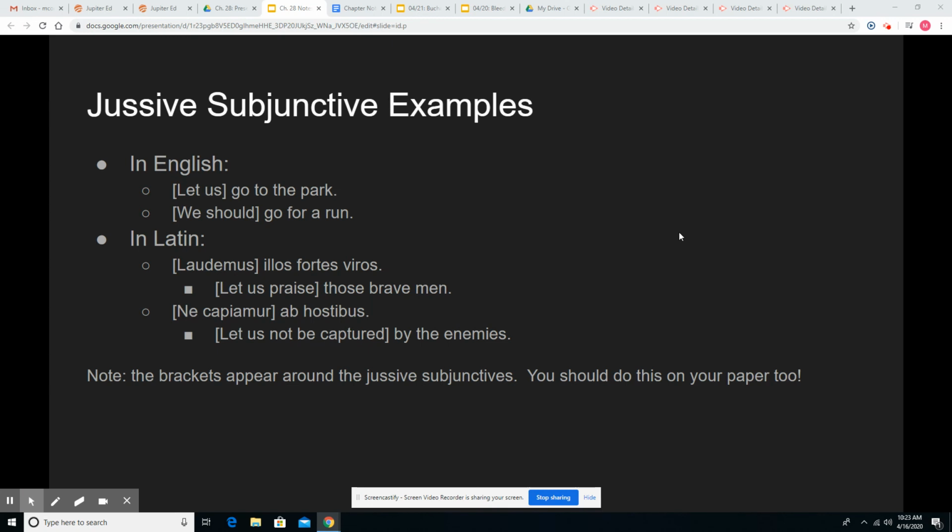So make sure you have this all on your paper as well, so that you can see the brackets, where our jussive subjunctive is, and then how it's translated into English. When you're ready, continue on to the next slide, and we're going to go over a couple of examples together, looking at first you practicing them, and then us going through the answers to those examples together.